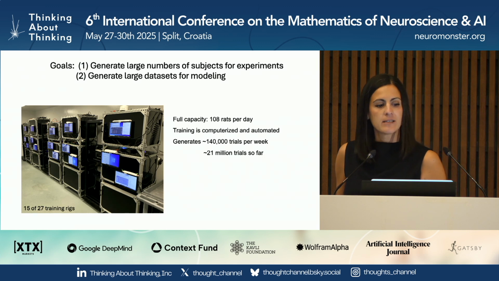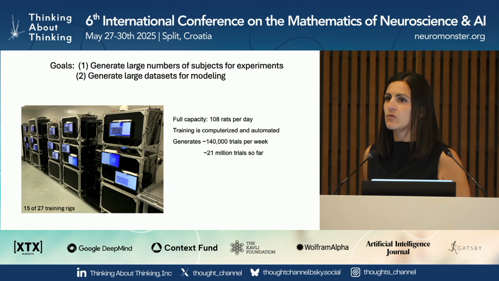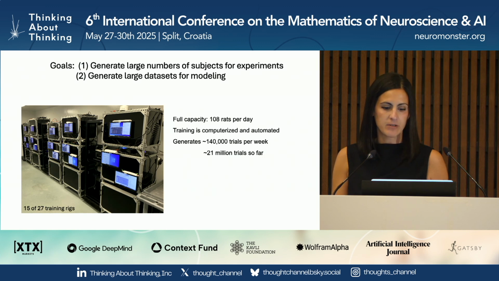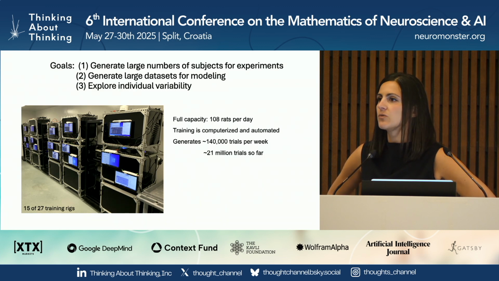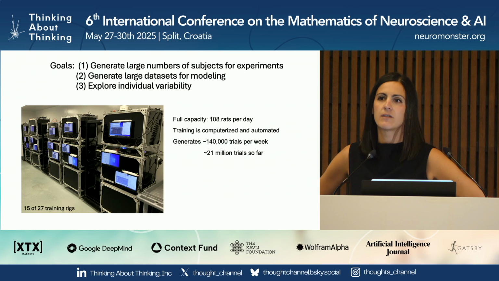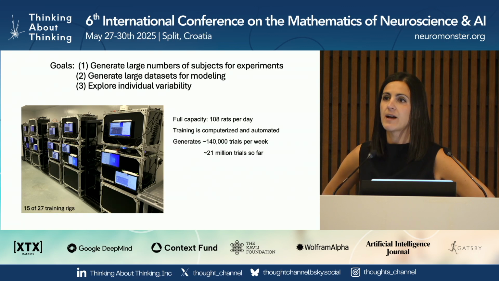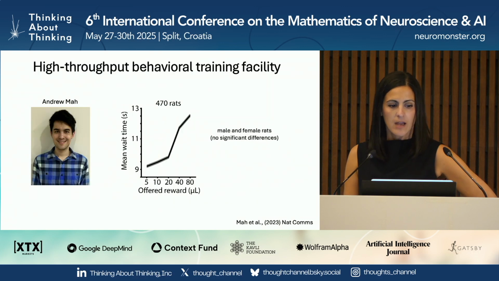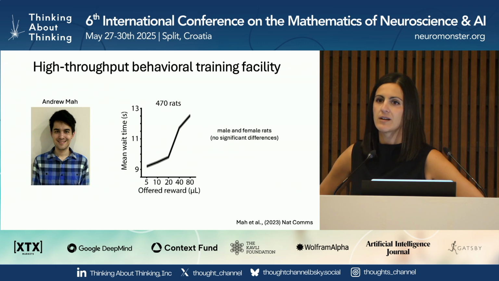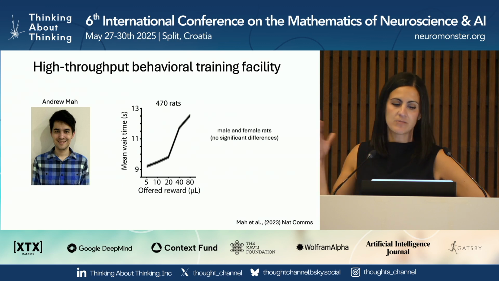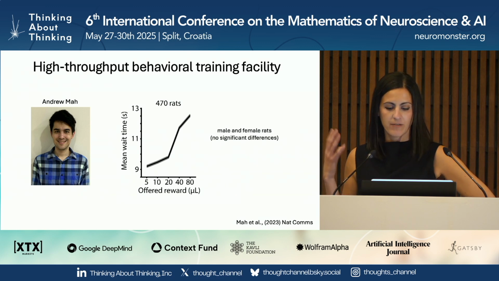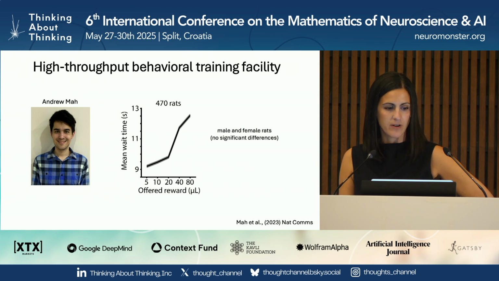Second, the facility generates statistically powerful data sets for behavioral modeling, which is a key approach that my lab uses. And finally, we're interested in leveraging individual variability as a feature that's revealing of neural correlates as opposed to a bug to be averaged out. And so here I'm showing you data from 470 rats that have been trained on our task. It's difficult to visualize the behavior of so many animals, so I'm just showing you the average, but we're very interested in really digging into individual variability.